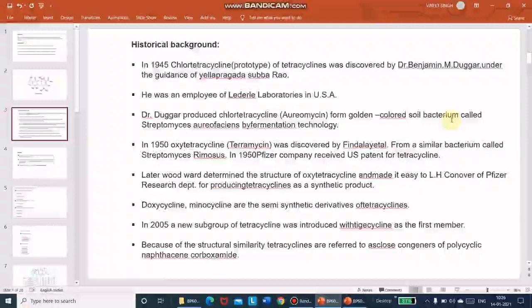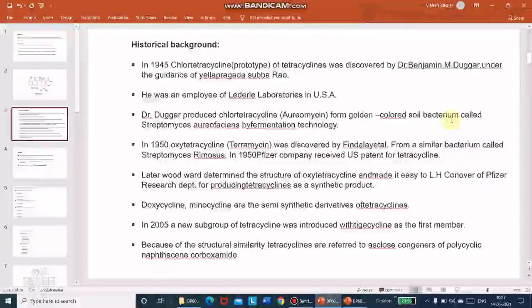In 1945, first chlorotetracycline was introduced, and in 1950, oxytetracycline, also called Terramycin, was discovered by Finlay et al. from a similar bacterium called Streptomyces rimosus. While in 1950, Pfizer company received a US patent for tetracycline. So firstly, Pfizer received the patent in USA for tetracycline in 1950. 45 में पहली ड्रग, फिर 1950 में दूसरी, उसके बाद 50 में फाइजर ने उसको पेटेंट करा लिया.